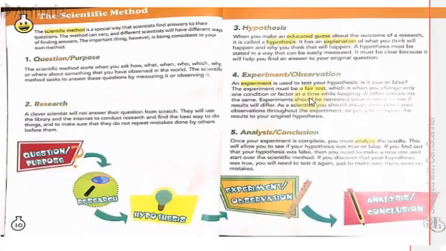For example, a scientist wonders what happens when water is boiled. So a scientist says that if I boil water, then it will change into steam. So this is a prediction. Now how is he going to test his prediction? He's going to perform a practical test on that thing. So hypothesis is basically a prediction: now I have researched about it, and this is the prediction that I'm making. I am thinking that this is how this thing is working.